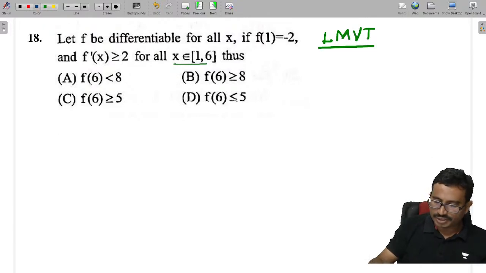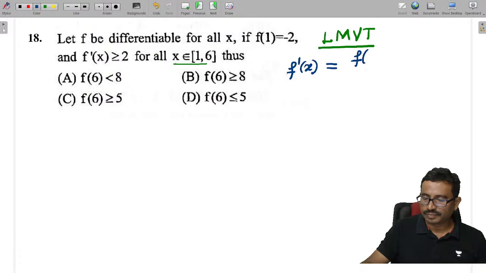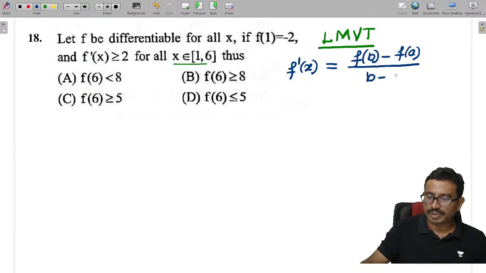Now tell me, what is the Lagrange's mean value theorem? f dash of x is equal to f of b minus f of a by b minus a.